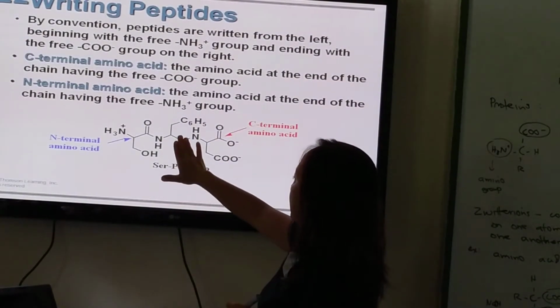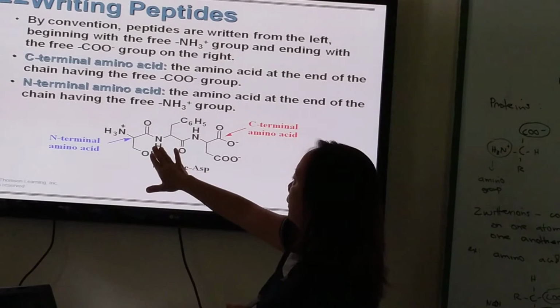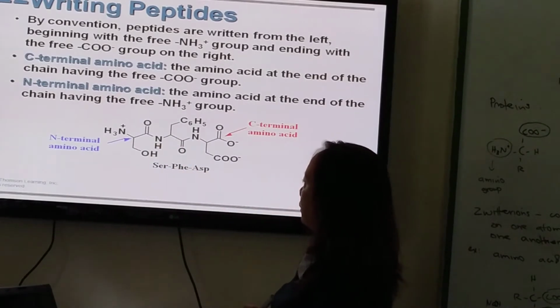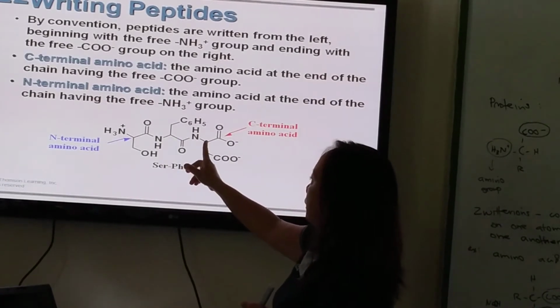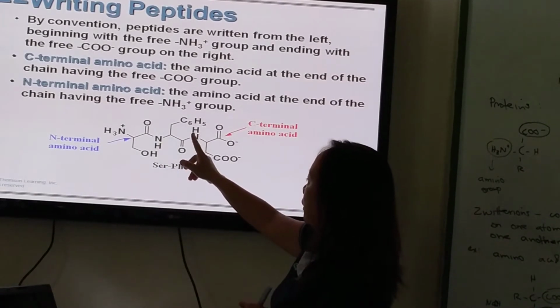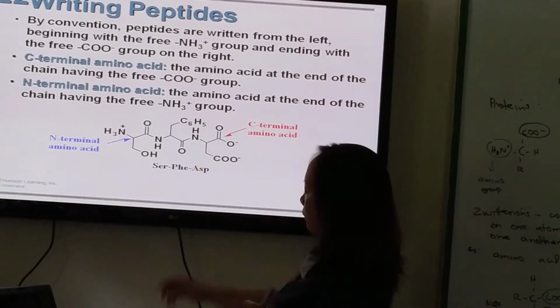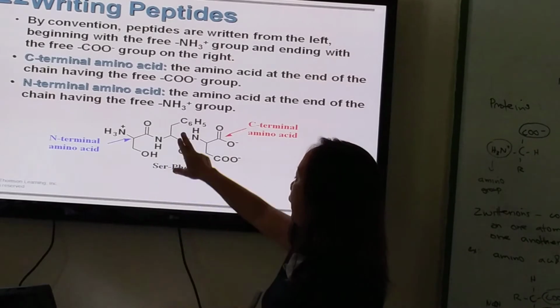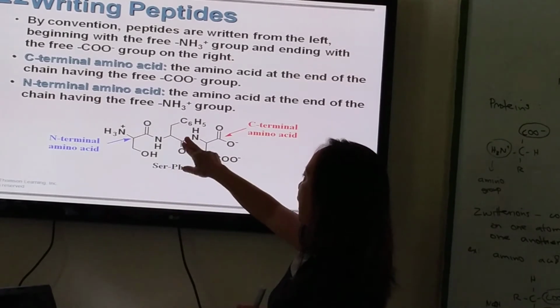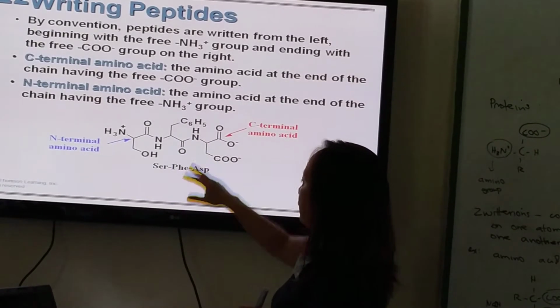Amino, carboxyl, and then amino, carboxyl. So these are the peptide bonds.